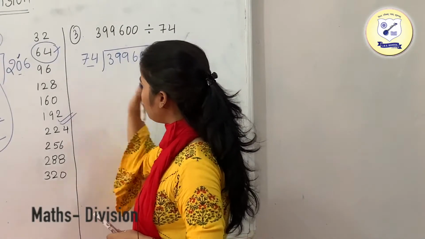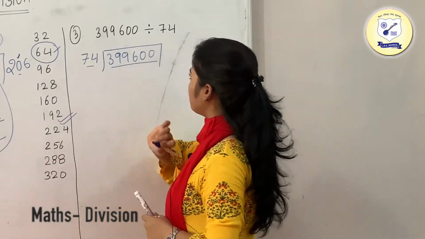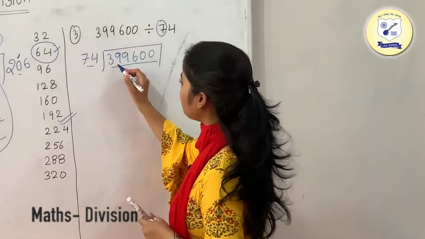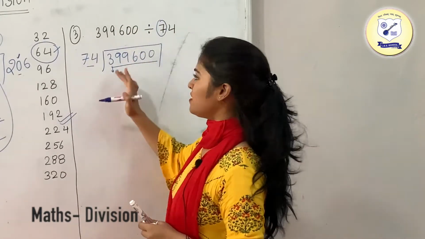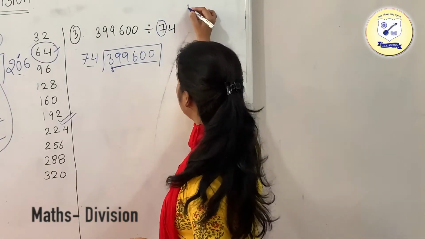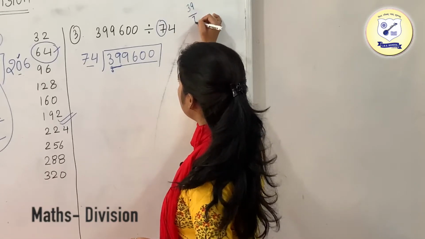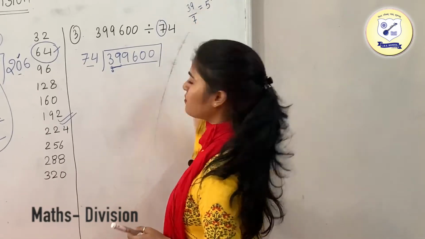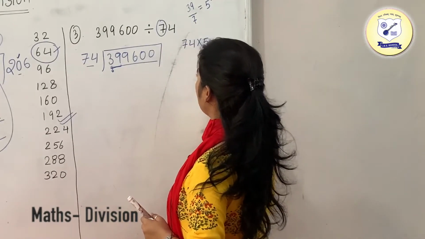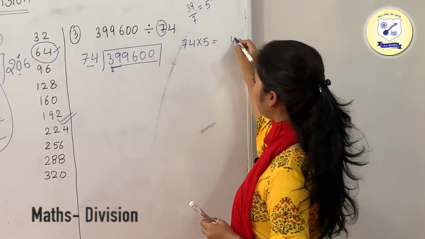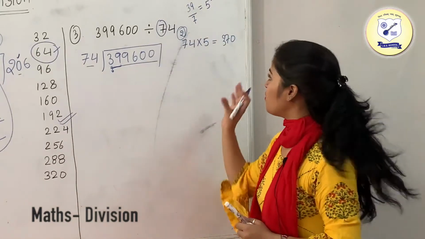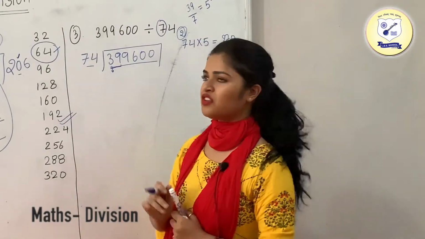Just take this number's first digit, which is the tens digit, and start comparing with this first digit. Since this is lesser than 7, we won't compare it. We will take the two digits, which is 39. Divide it by 7. What we are going to get is 5. Now just multiply this 74 with 5. 5 fours are 20, 5 sevens are 35, and this is 370, which is nearby 399.